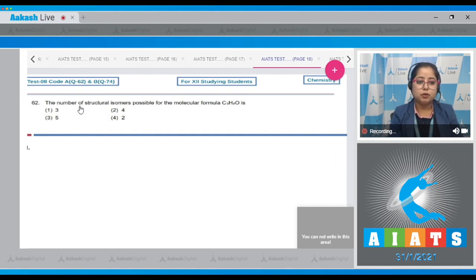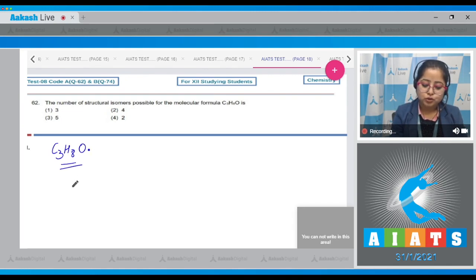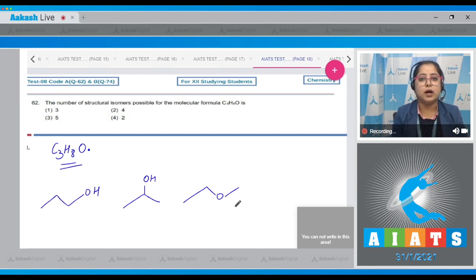Let's read it. The number of structural isomers possible for the molecular formula C3H8O is. Student, this is C3H8O. Student, this can be alcohols or ethers. So student, let's draw the structural isomers. Alcohol, there's a change in the position of OH. Now let's draw ether. So there is only one ether possible and two alcohols possible. That means the total number of structural isomers possible for the given molecular formula is 3. So the correct answer is option number 1.